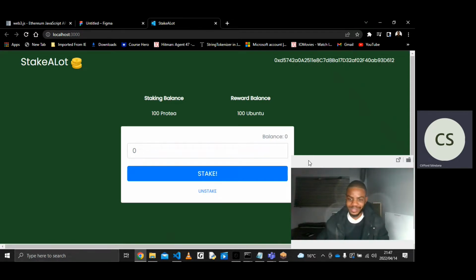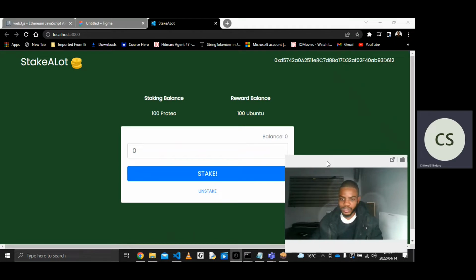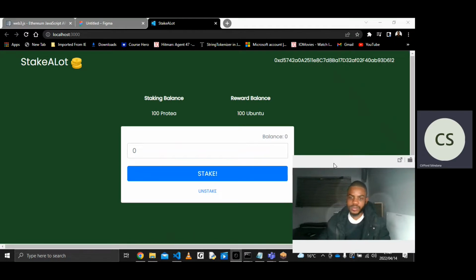I think it's a very generous bank, I would say. It gives you 100% interest. But you can set that to be any percentage really. I just used 100 for testing purposes.